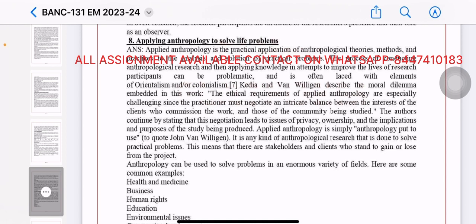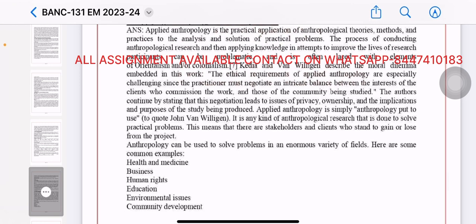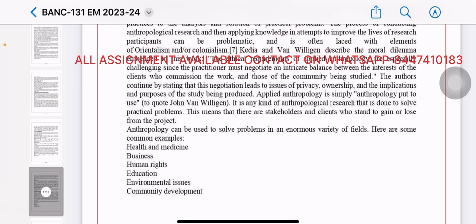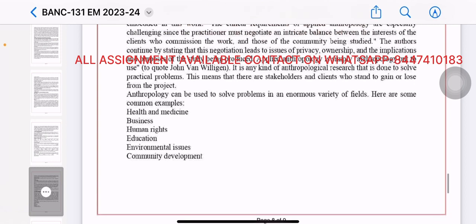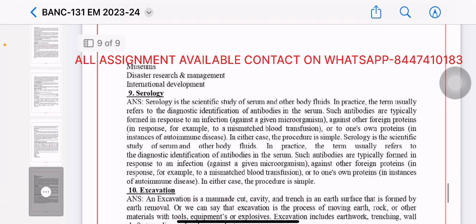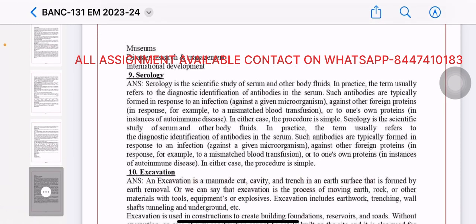It is any kind of anthropological research that is done to solve practical problems. This means that there are stakeholders and clients who stand to gain or lose from the project. Anthropology can be used to solve problems in an enormous variety of fields. Here are some common examples: health and medicine, business, human rights, education, environmental issues, community development, museums, disaster research and management, international development.